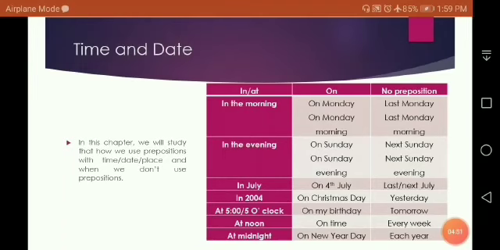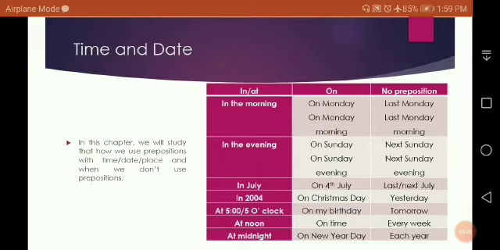So you can see a table in this slide, and there are three columns, and at the top of these columns some prepositions are written: in, at, on, and in the third column you can see it is written no preposition. So where we use in and at while using time and date: in the morning, in the evening, in July, in 2004. It means while writing the months we will write in. While writing years 2002, 2003, 2004 we will write in.